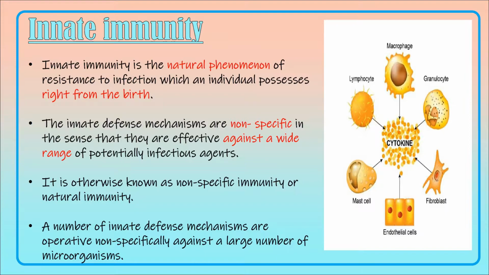They are not specific to a particular antigen. They work against a wide range of potentially infectious agents. And so innate immunity is otherwise known as non-specific immunity or natural immunity. A number of defense mechanisms operate non-specifically against a large number of microorganisms.